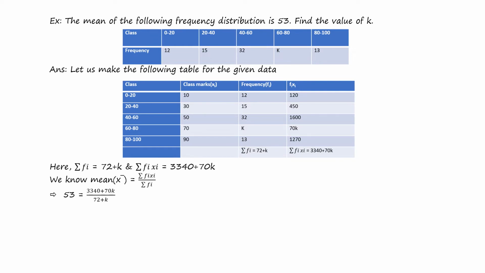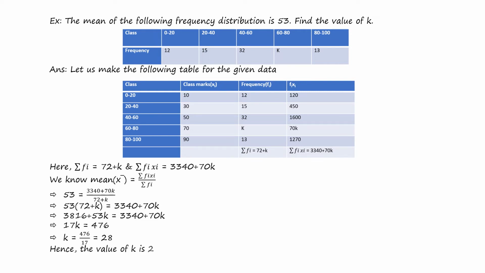That means 53 equals 3340 plus 70k whole divided by 72 plus k. On simplification, we can write 53 into 72 plus k equals 3340 plus 70k. On simplifying we get 17k equals 476, or k equals 476 by 17, which is 28. Hence the value of k is 28, which is the answer.